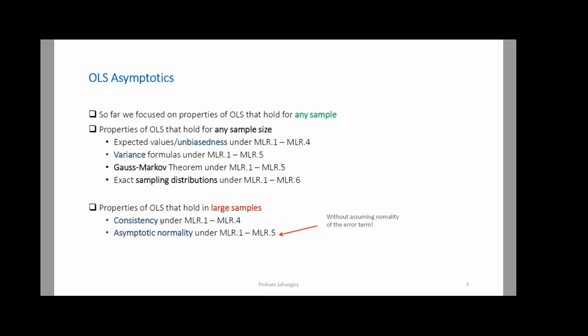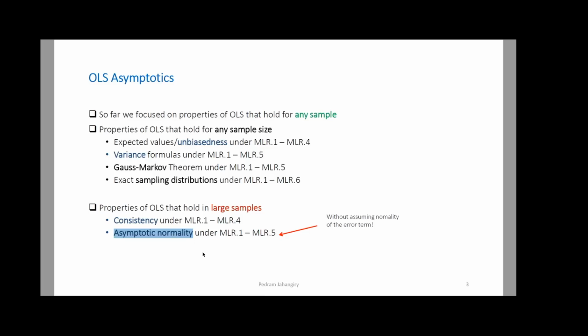We say that an estimator is going to be consistent if assumptions 1 through 4 hold. And then we talk about asymptotic normality under assumptions 1 to 5. Look at that, we don't have assumption number 6. Whenever we are talking about asymptotic properties, large samples, there is no need to have assumption number 6. So without assuming normality of the error term, I can say that my beta hat j's are going to be normally distributed. Not even t distribution, normally distributed. So this is a big deal.